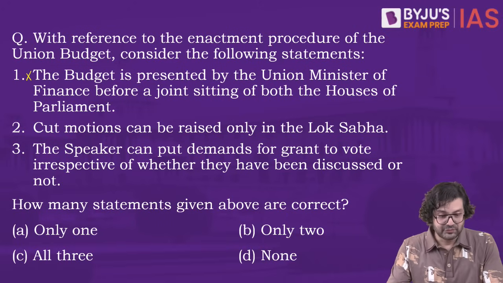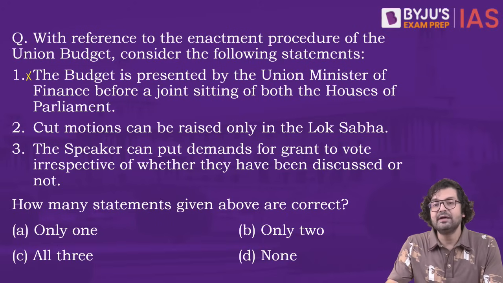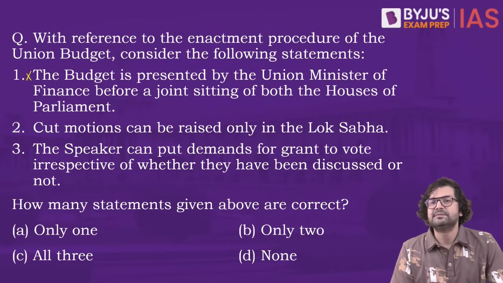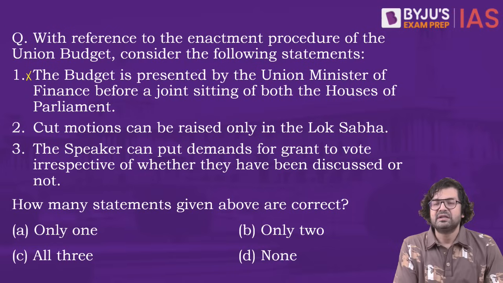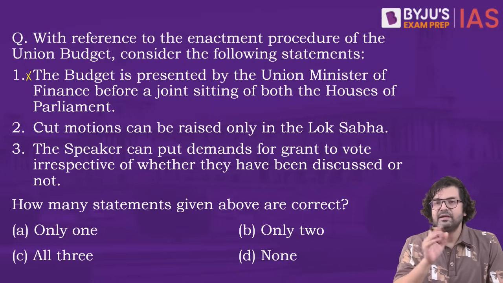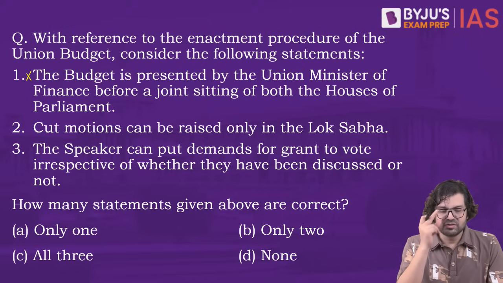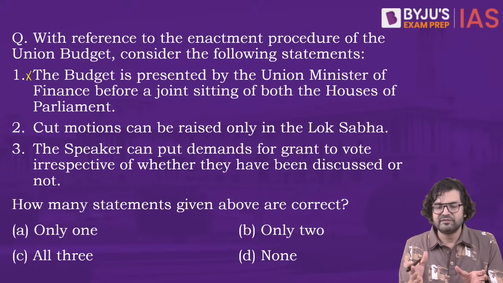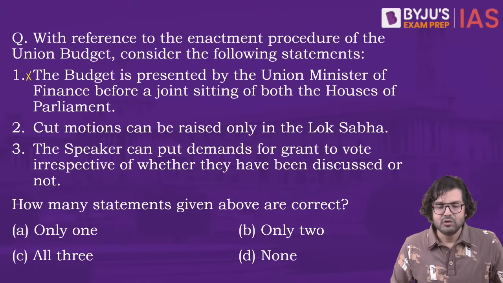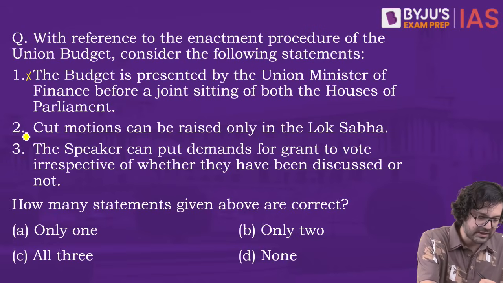Cut motions can be raised only in the Lok Sabha. So we have three different types of cut motions, right? One such cut motion is an economy cut motion. Then we have the token cut motion, and the biggest of them all is the disapproval of policy cut motion. These cut motions, since they are a part of the voting on demand for grants, can only be done in the Lok Sabha. Absolutely correct.